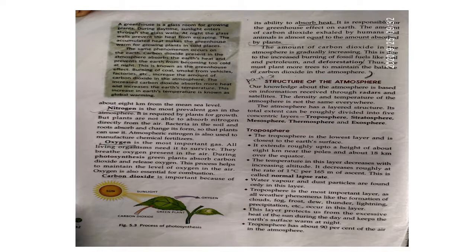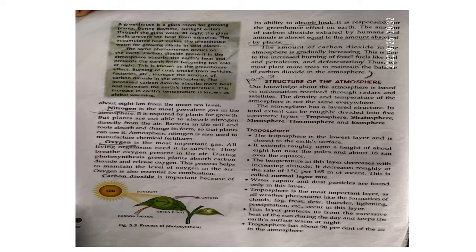Another important feature is that the troposphere is the most important layer because all the weather phenomena like the formation of clouds, fog, frost, dew, thunder, etc. occur in this layer. So from the point of view of weather phenomena also, this is a very important layer. This layer protects us from the excessive heat of the sun during the day and keeps the night warm. Remember this. The troposphere has about 90% of the air in the atmosphere.